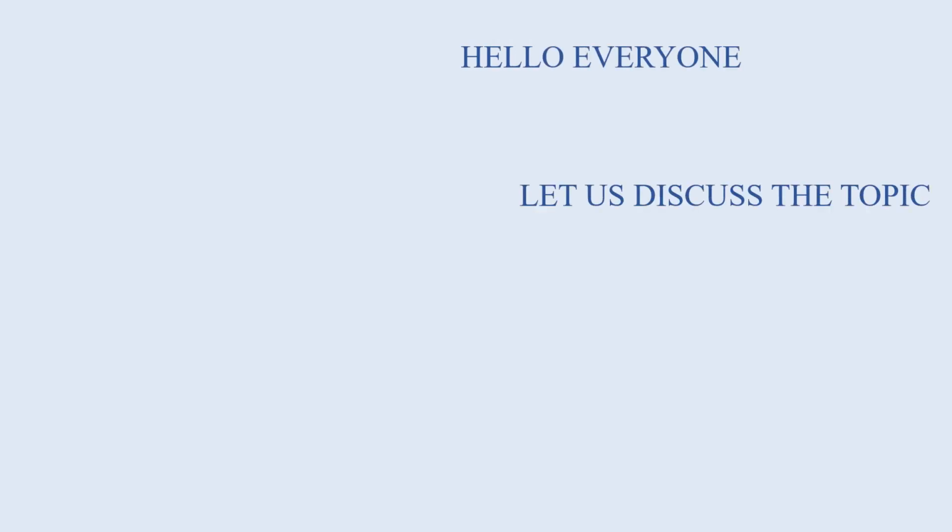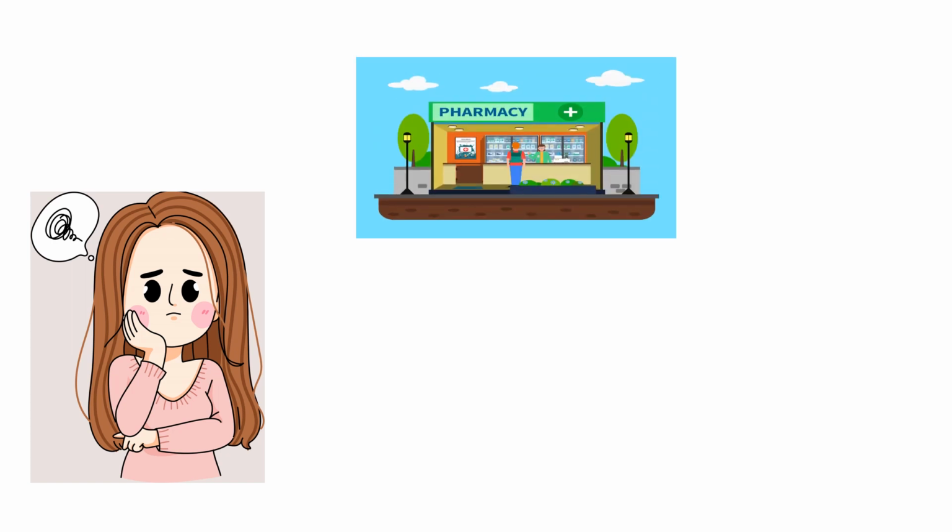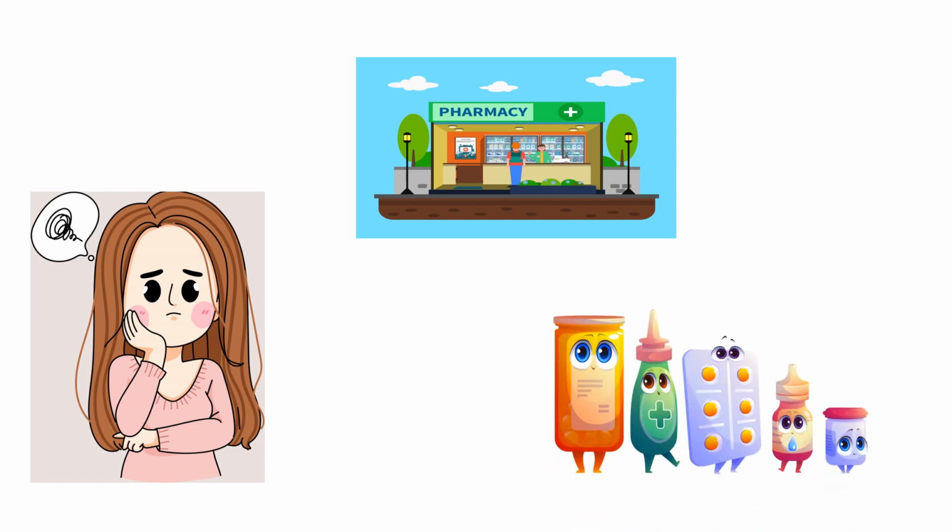Hello everyone. Let us discuss the topic drug delivery and methods. What is a drug? Any substance that is used to prevent, diagnose, treat, or relieve symptoms of a disease or abnormal condition. Drug can also affect how the brain and the rest of the body work and cause changes in mood, awareness, thoughts, feelings, or behavior.